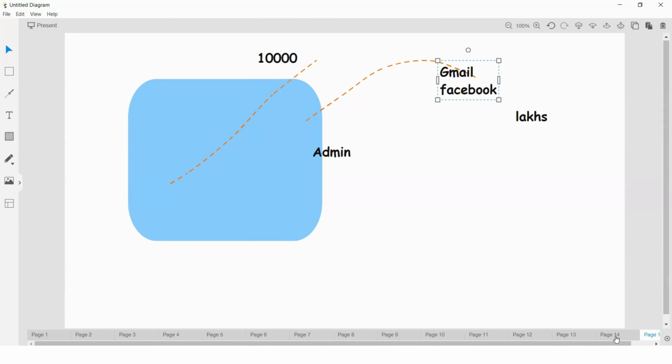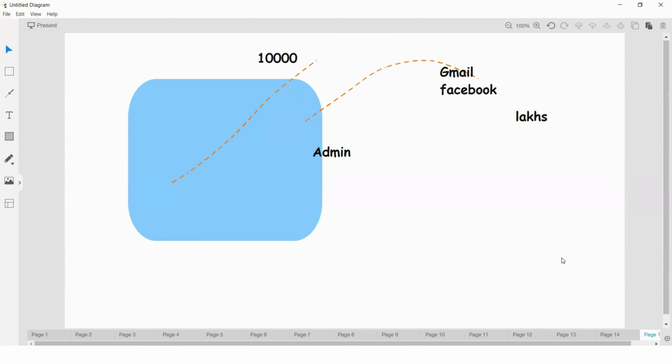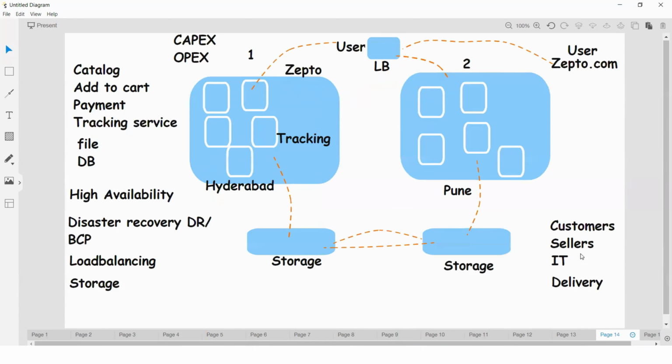Just see, as of now we have some limitations because we are discussing only the traditional IT environment, right? So why we are discussing this point, we are referring to this user management at different layers: customers, sellers, IT and delivery, right? Now these are all about how you are going to protect your internal environment, okay?